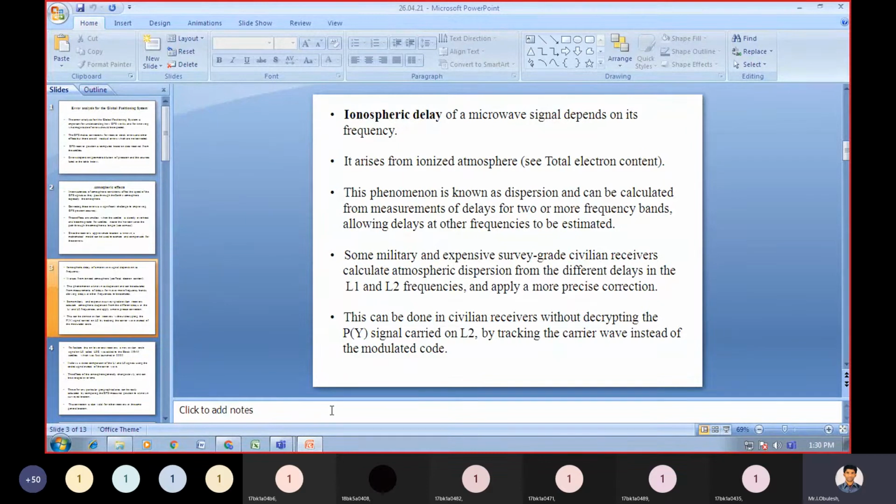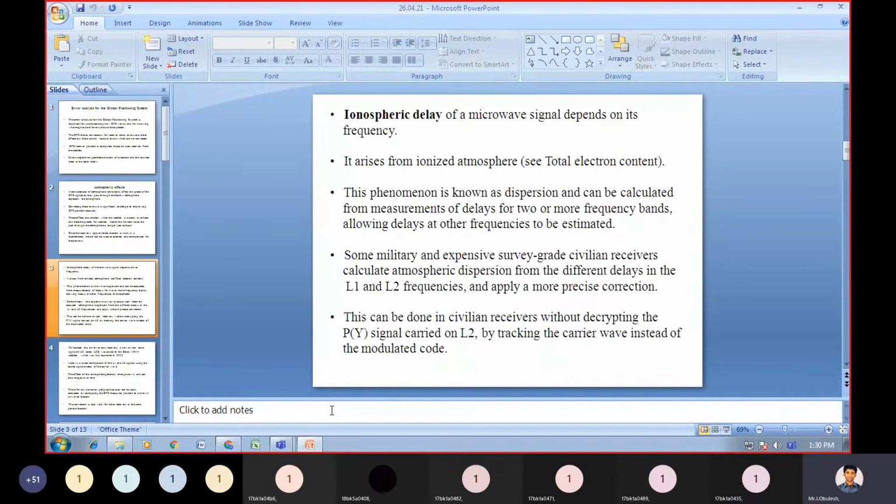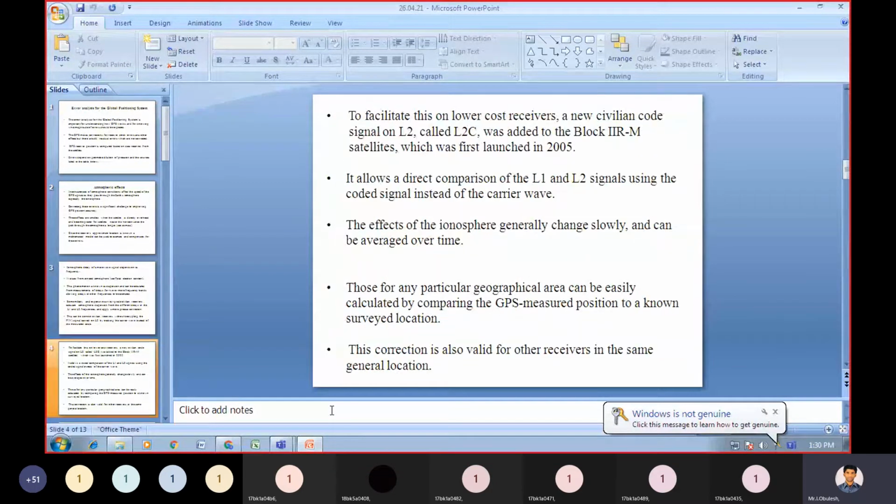By tracking the carrier wave instead of modulated code, we decrypt the P signal carried on L2.